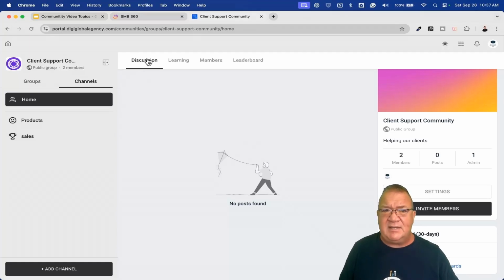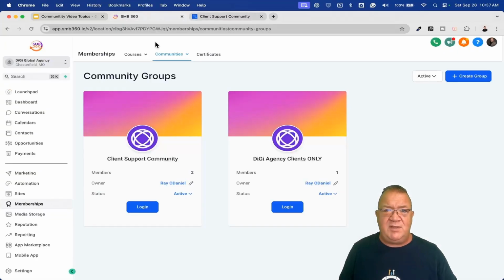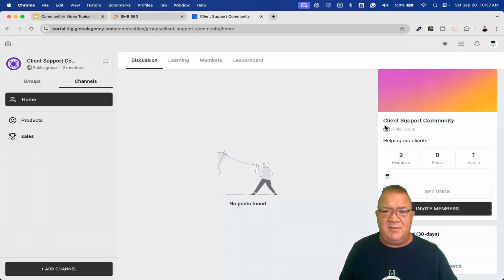We're also going to take a look at the discussion, and we've got some of these other tabs, like learning, members, and leaderboard. Again, a lot of information here to talk about. But right now, I want to talk about the group settings as a whole. Before we go in and configure channels and look at all that, let's come over here and click on the settings button for the group. We create the group here in HighLevel, and now we can come over here and actually customize it and do more in the settings area.